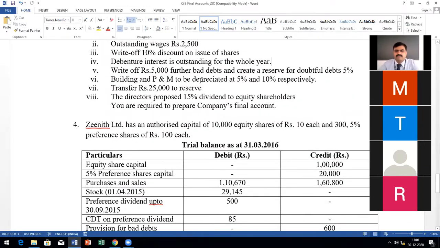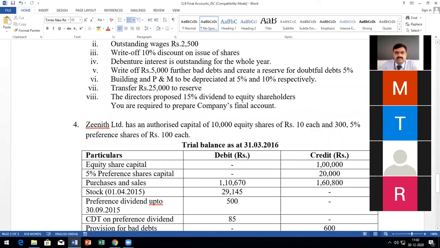Next, write off 5% for further bad debts and create provision, which you already know how to do. We have done it plenty of times. And transfer 25,000 to reserve. Where will you consider these two? In which two accounts? P&L appropriation account. One more time, where? Balance sheet, on the liability side under the heading reserves and surplus.